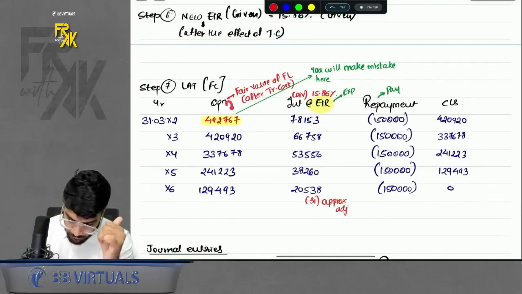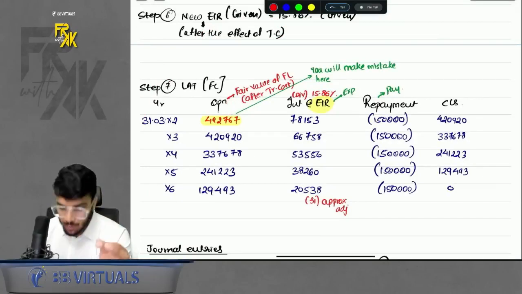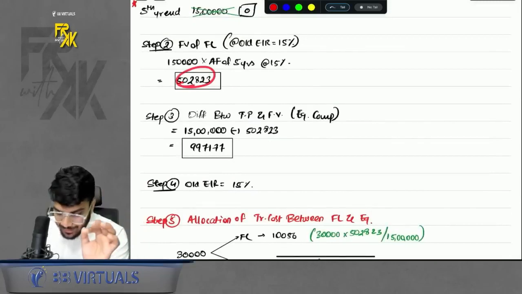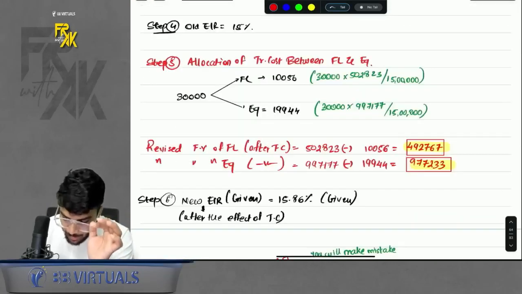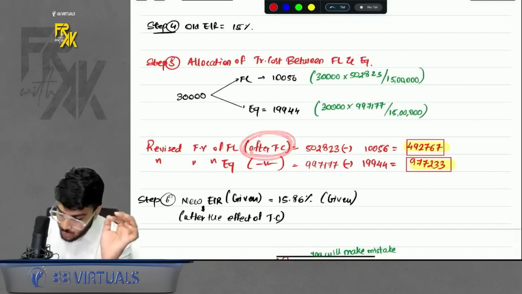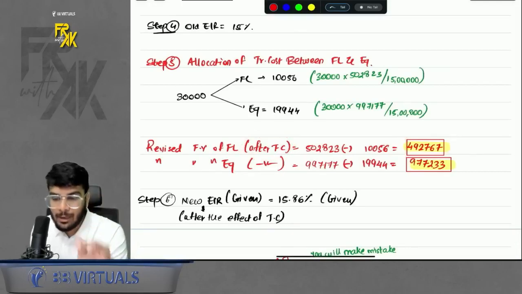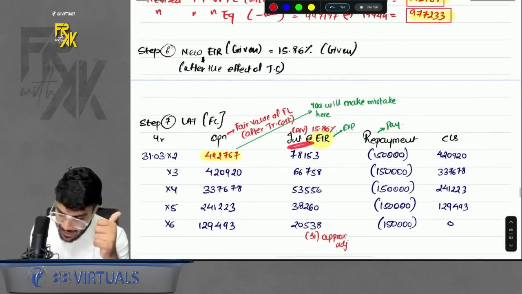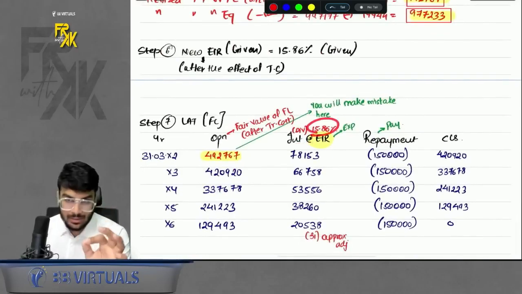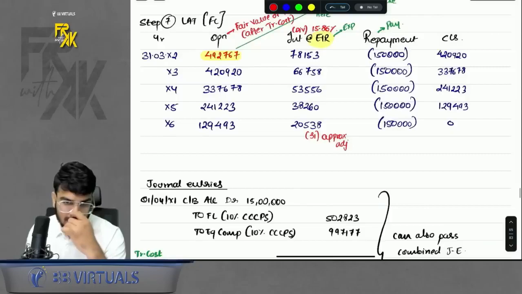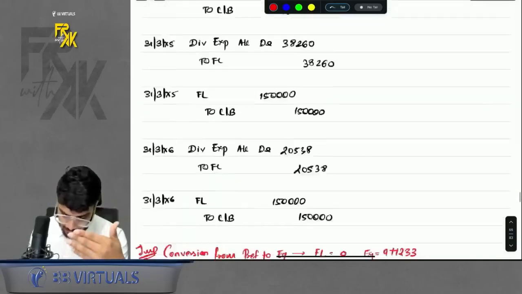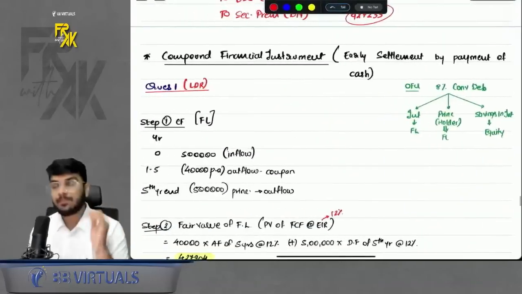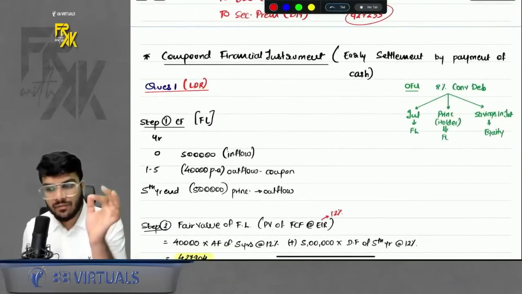First, when you take the fair value, which fair value do I take? Do I take the fair value of step number 2, or the fair value after allocating transaction cost? So always take the fair value after allocating the transaction cost. Second, when you take the EIR in LAT, always take the new EIR. Don't take the old EIR. Please remember this part. Then we pass the entries and it is through. So it is a simple part. So this was the case where it is a CFI with a transaction cost.